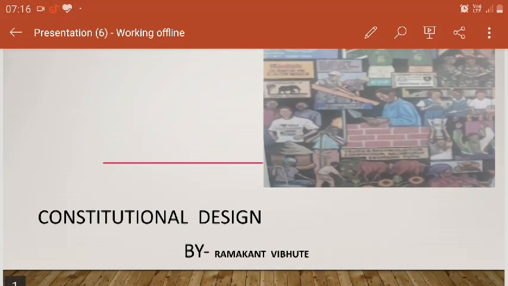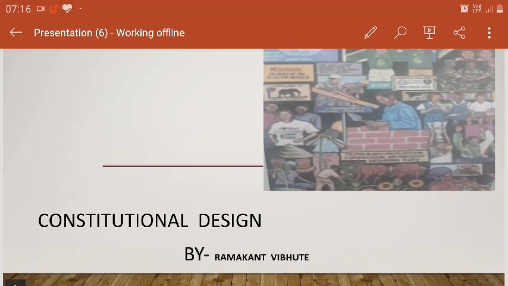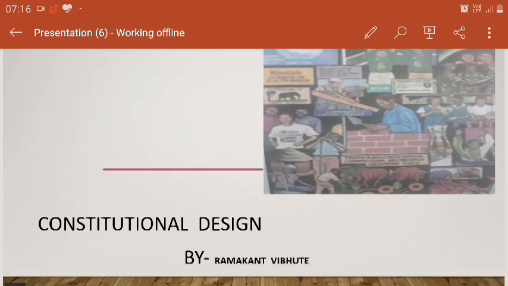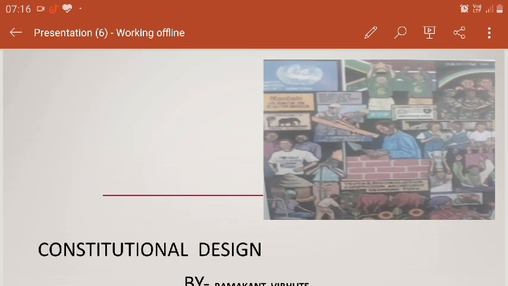Constitutional design. This is a new topic from civics chapter number 3. You can see the photograph, constitution design. The portion on South African history has been removed by the government, but it is still given in the book. So I provided a video regarding this.